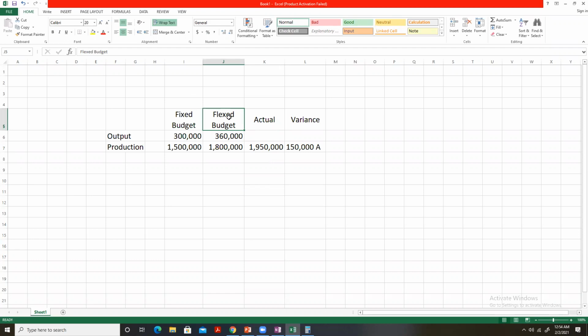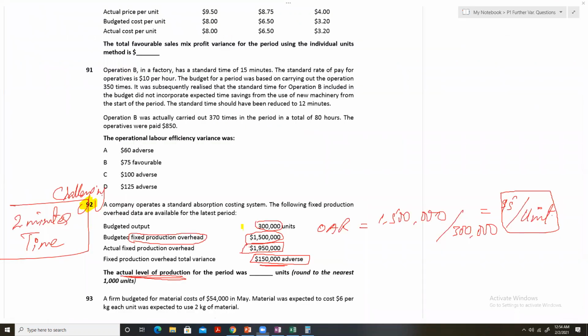To calculate the flex budget, we take the standard overhead absorption rate that we calculated using the information in the fixed budget. First we found the absorption rate, which was $5 per unit.